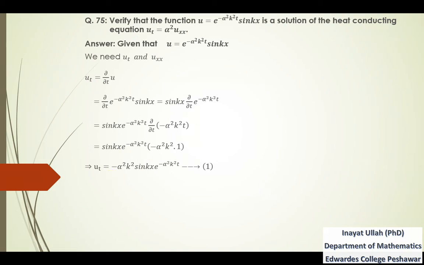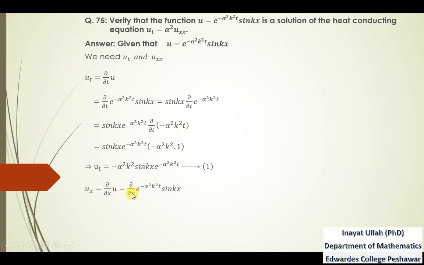Now we need to find u_xx, the second partial derivative of u with respect to x. So for that purpose, first of all, we need to find the first derivative of u with respect to x. So that is the first derivative of u. This is the u function. Now just look at that. That is the partial derivative with respect to x. So e power this whole thing misses x.